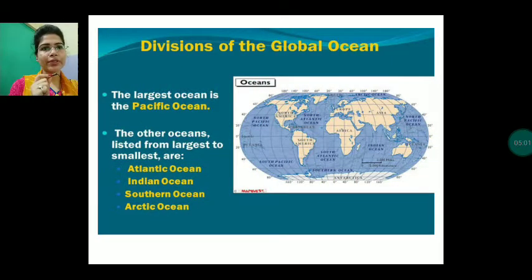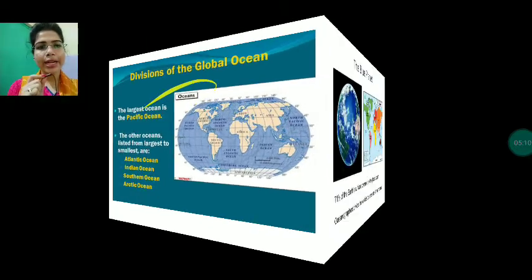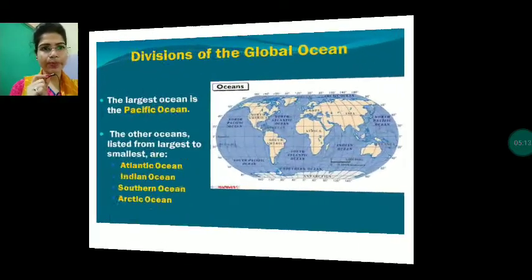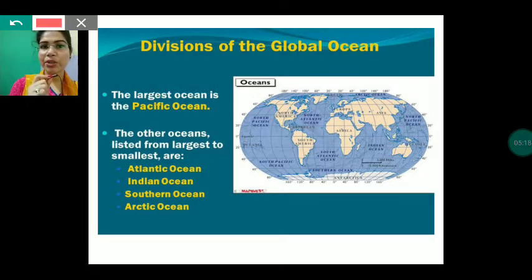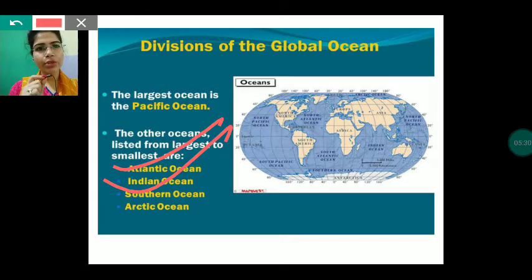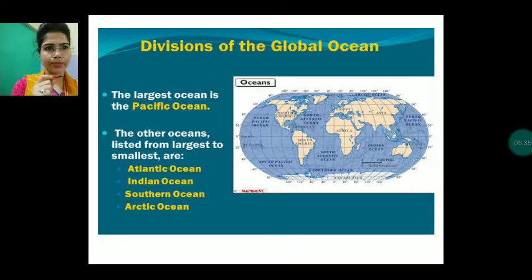Now the next one is the division of global oceans. Here you can see, first of all, the division we have already seen. Now, which one is the largest ocean? The largest ocean is the Pacific Ocean. In Hindi we call it Prashant Mahasagar, that you will keep in your mind. Now, children, the other oceans listed from largest to smallest are the Atlantic Ocean, Indian Ocean, Southern Ocean, and Arctic Ocean. So the Indian Ocean is the third largest ocean.